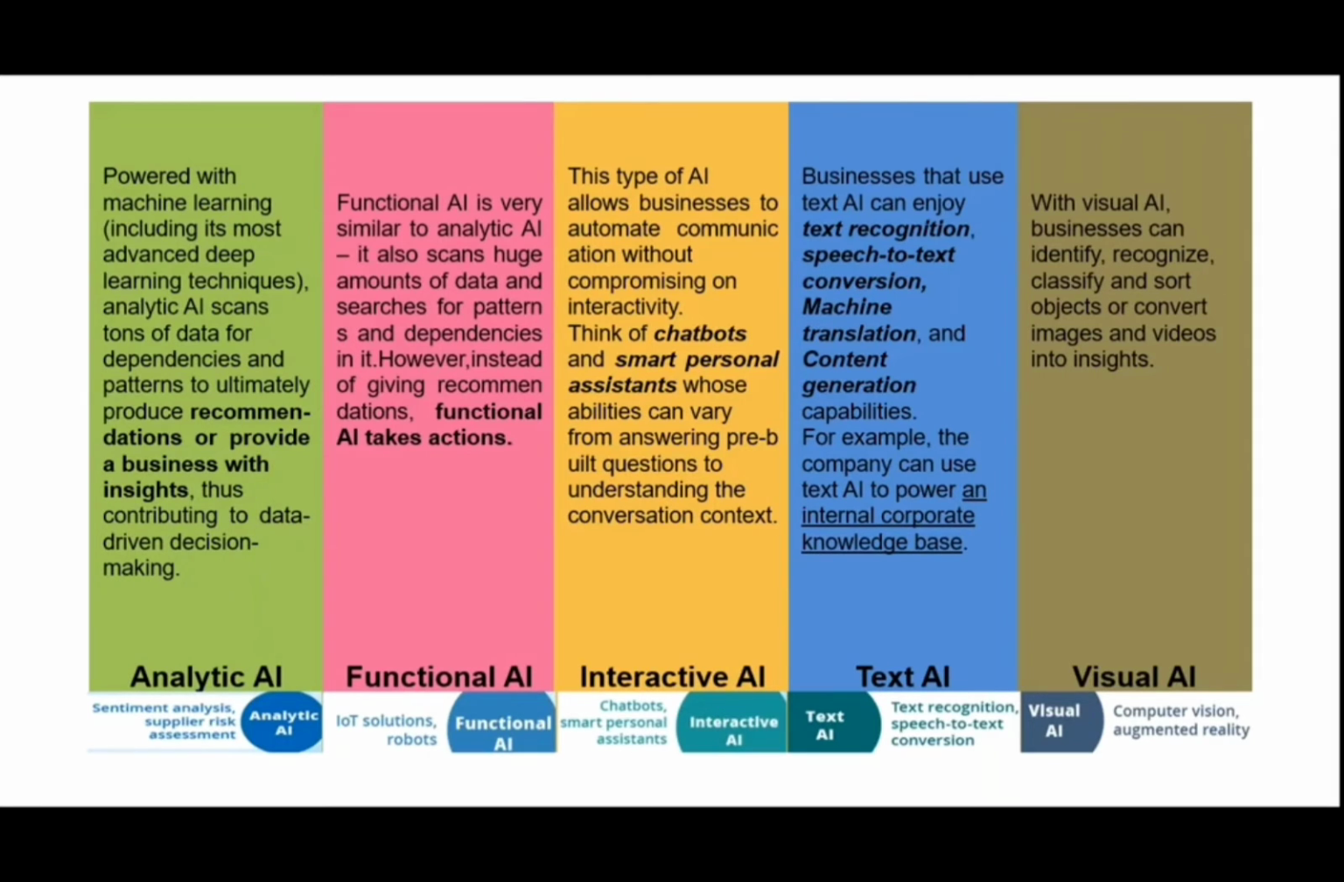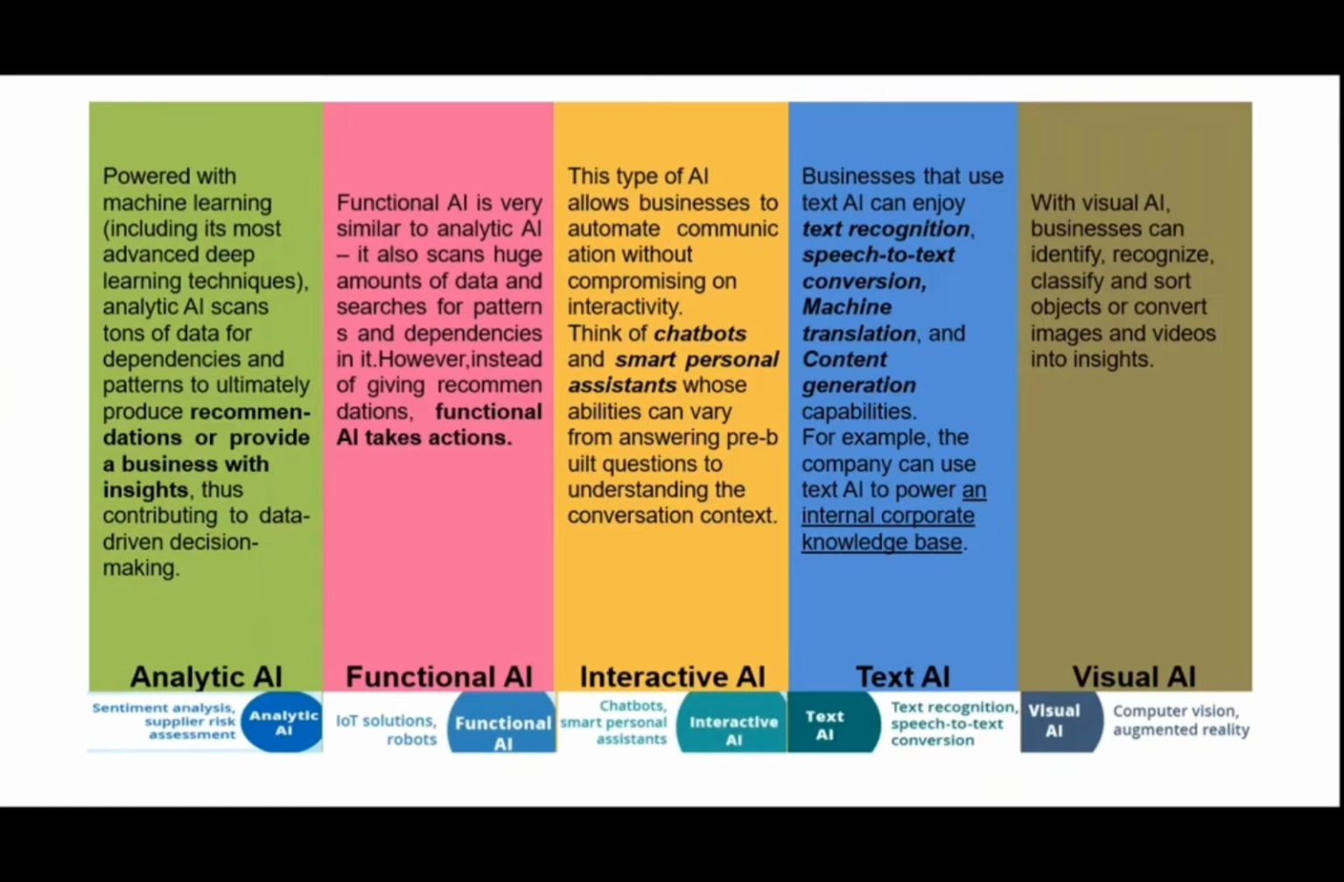And now comes functional AI. This is very similar to analytic AI, but analytic AI gives recommendations. It will give us information, like you have to do it this way. But functional AI gives actions. It takes actions. The best example is robots. Robots will do it. It doesn't stop at taking the decision, it will implement it. So what we can say here is it takes actions. Everything that falls under IoT solutions and robotics falls under functional AI.